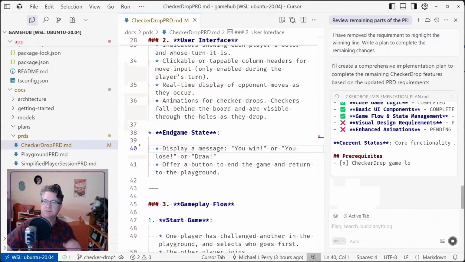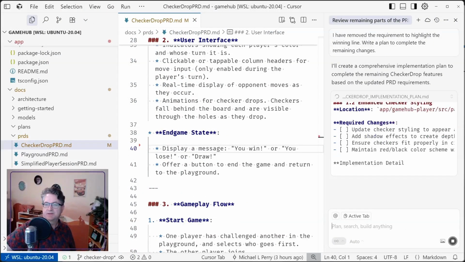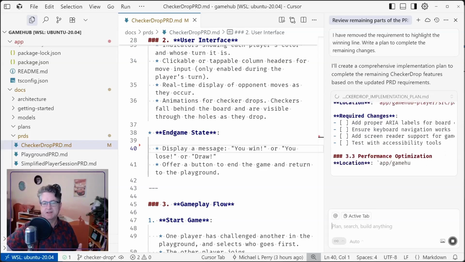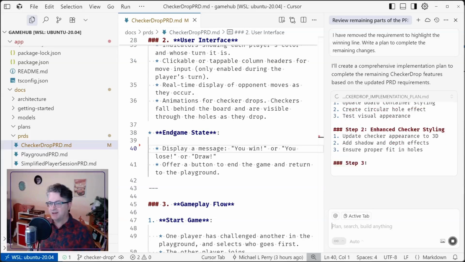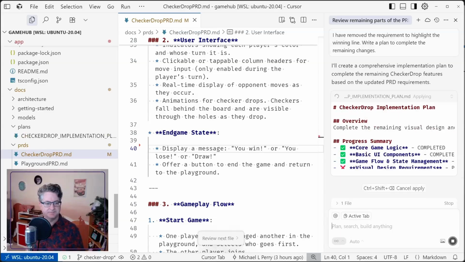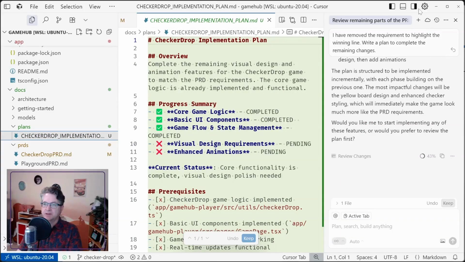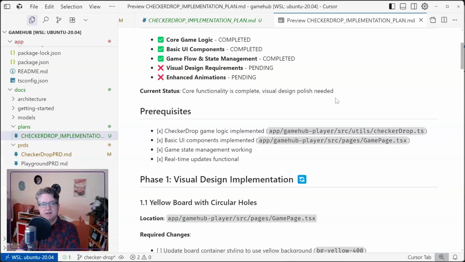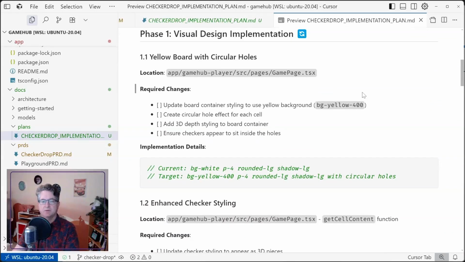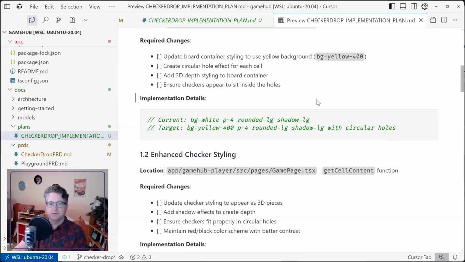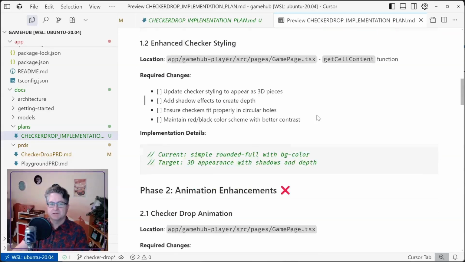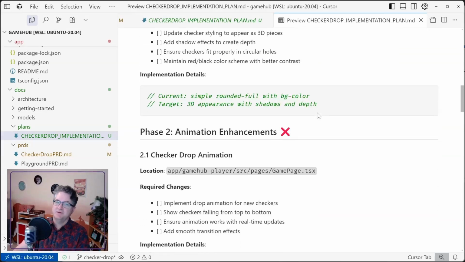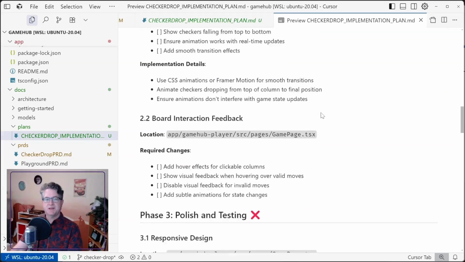Write a plan to complete the remaining changes. Now we should have a much more focused plan. I wonder if the last time it didn't even have the PRD in context, because it just made stuff up. Here is the plan. Let us review. Just visual design and enhanced animations. That's all we're working on. Yellow board with circular holes. Enhanced checker styling to appear as 3D pieces. Good, good. Checker drop animation.